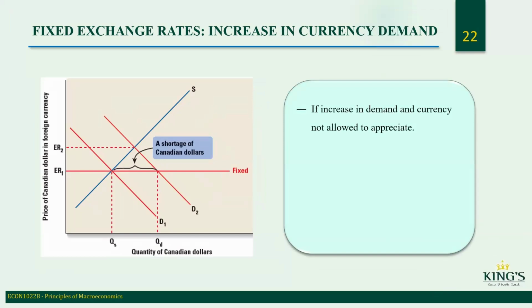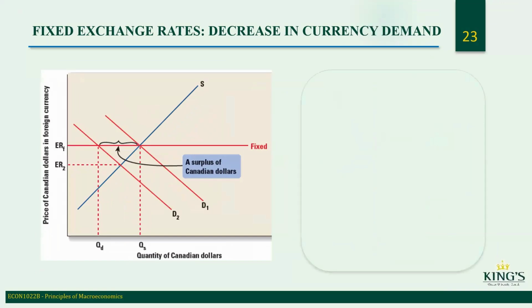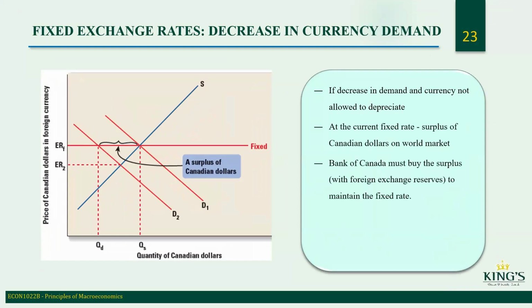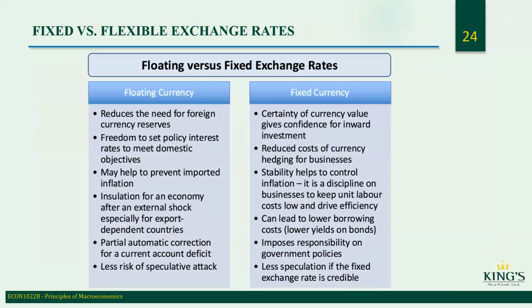If demand increases and the currency is not allowed to appreciate at the current fixed rate, there is a shortage of Canadian dollars in the world market, and the Bank of Canada must supply the shortage, increasing the money supply. If demand decreases and the currency is not allowed to depreciate at the current fixed rate, there is a surplus of Canadian dollars in the world market. The Bank of Canada must buy the surplus with foreign exchange reserves to maintain the fixed rate, decreasing the money supply, and may run out of foreign reserves. So this is a good chart here. It's on slide 24 of this PowerPoint.